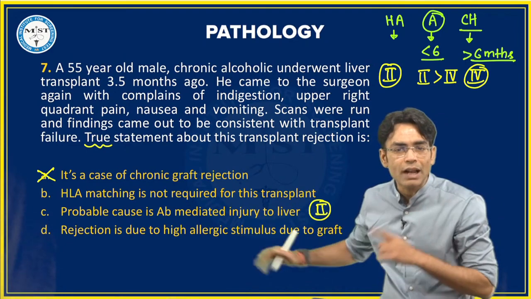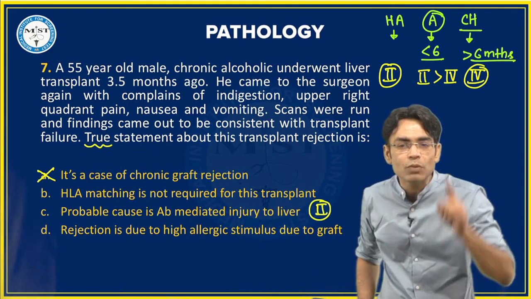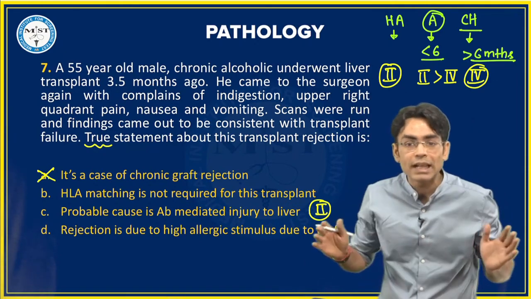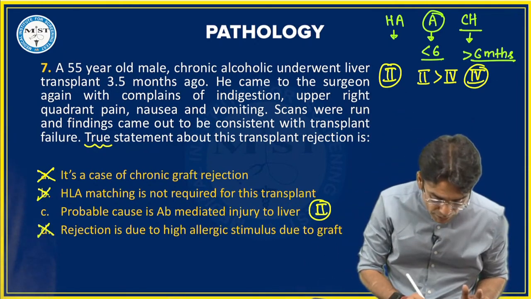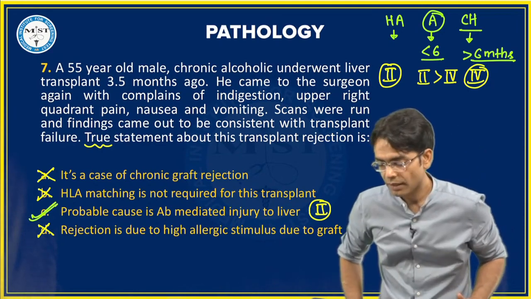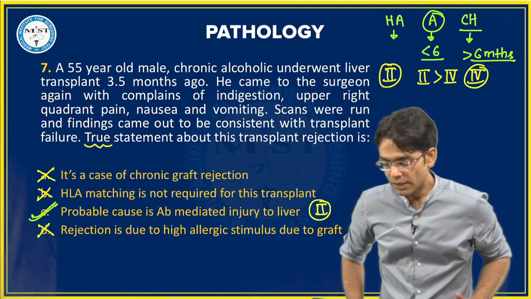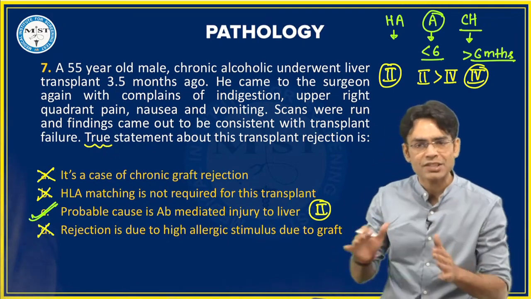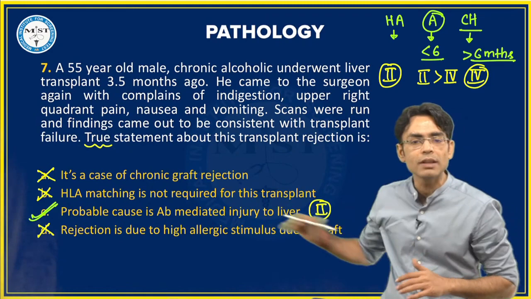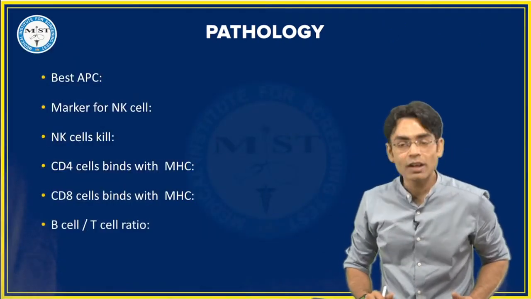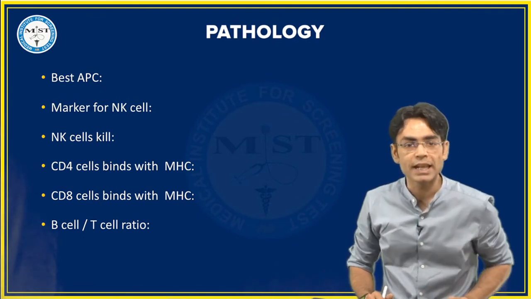Allergic stimulus to the graft, that means allergic hypersensitivity is what? Type 1. So any kind of graft rejection can be type 1 hypersensitivity? नहीं. So ये भी नहीं हो सकता बेटा, ये भी नहीं हो सकता. The correct answer for this question would be C. Yes. So the correct answer is C, beta. C है इसका correct answer. Best answer out of these given options is going to be C. Yes, we will upload the PDF. बेटा PDF मिल जाएगी आपको.